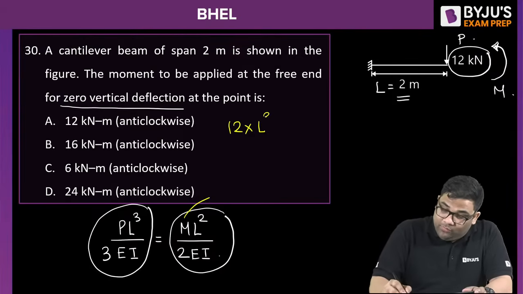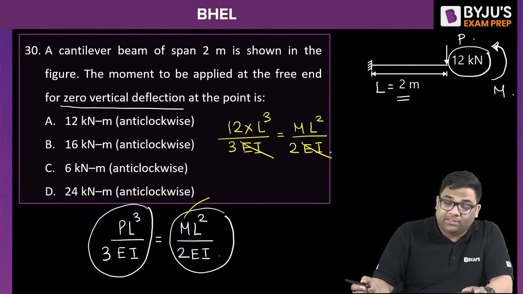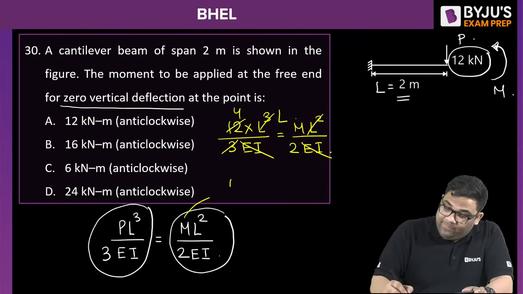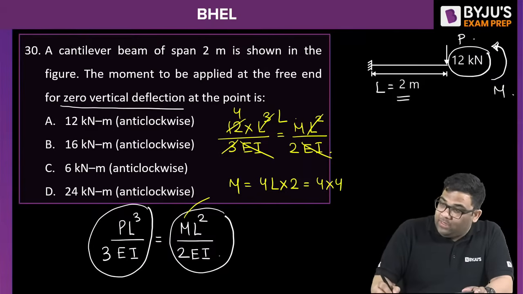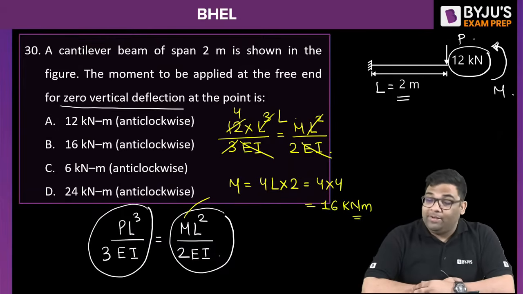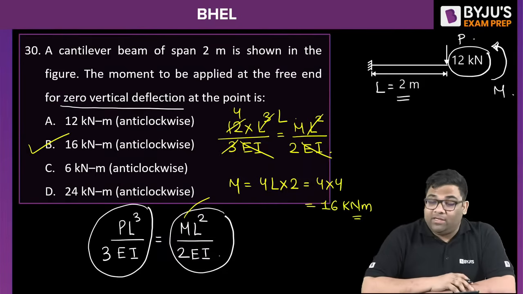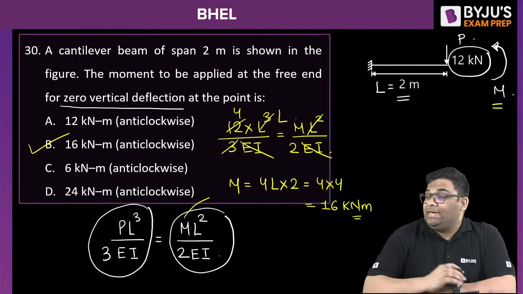12 into L cube by 3EI is equal to ML square by 2EI. You're getting 24. How? EI gets cancelled. L is there. This is 4. So M is equal to 4 into L into 2. L is 2, so 4 into 4. I am getting 16 now. How are you getting D? What mistake did you do that you are getting D? Yes, the answer is B now. 16 kilonewton meter, and it is anti-clockwise. You can see the direction.